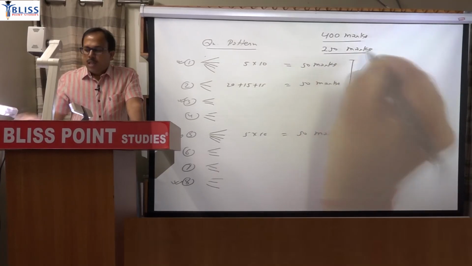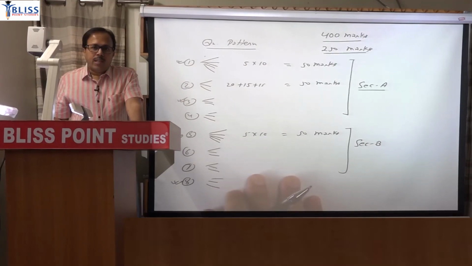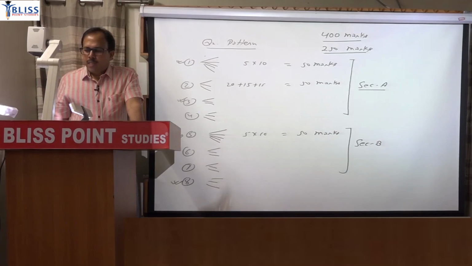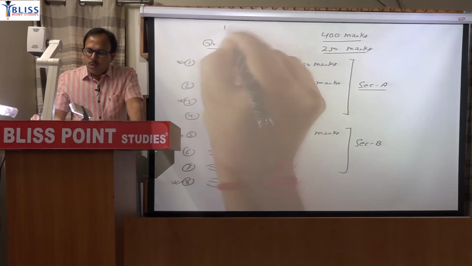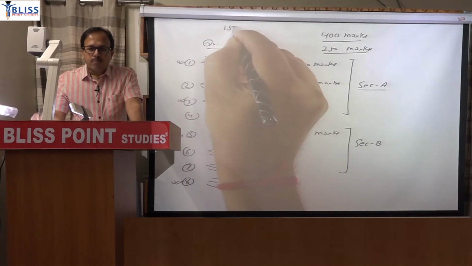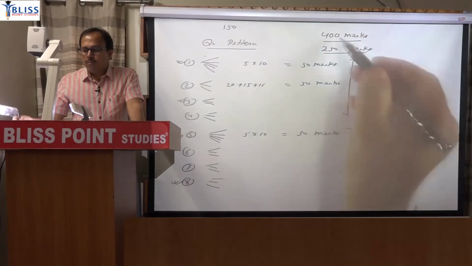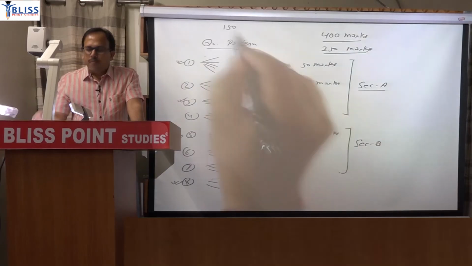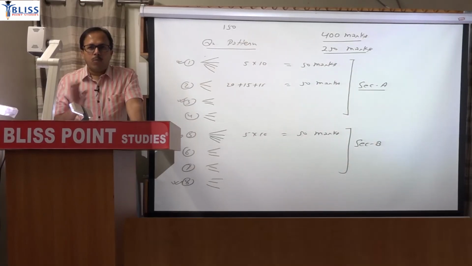Clear? Now even if a question is very difficult, I said very difficult, like the 2022 paper or the 2013 paper, I will always say that 150 marks of questions are always doable. 150 out of 400, it is a 400-mark paper with 8 questions. I am saying 150 is always doable provided you have practiced it a lot. That means you knew the answer, you remember it, and you are just writing it, reproducing it in the examination hall. Exact definition, exact language, exact sentences.